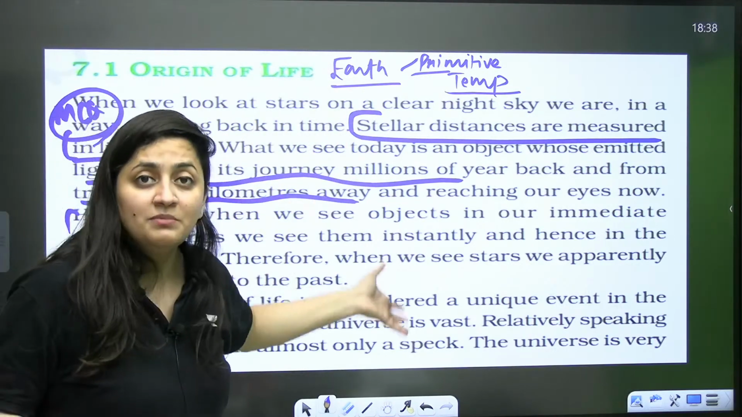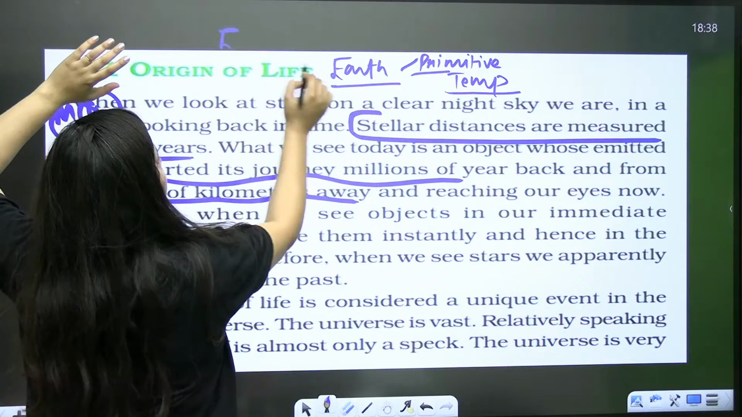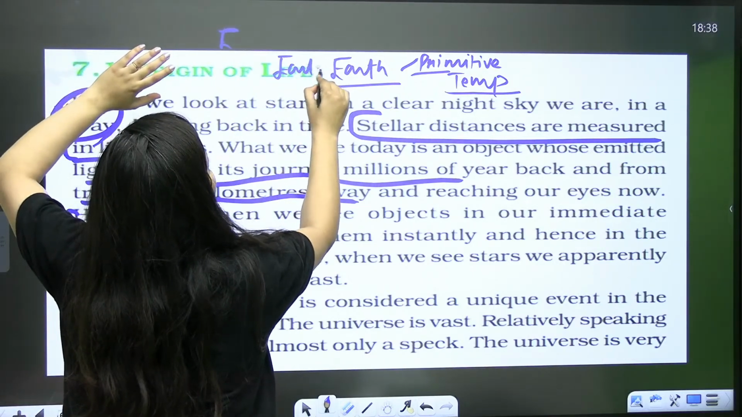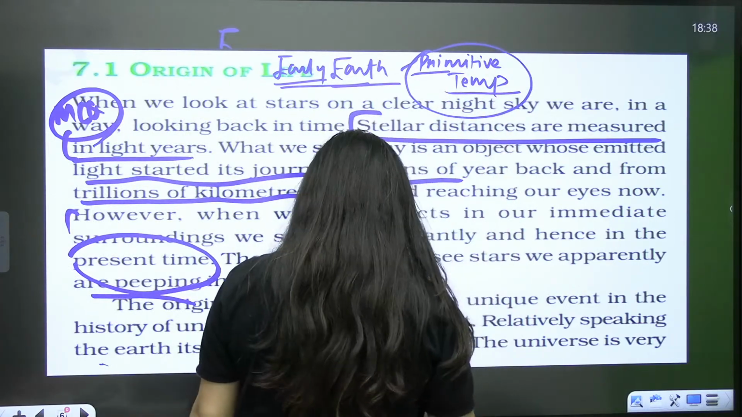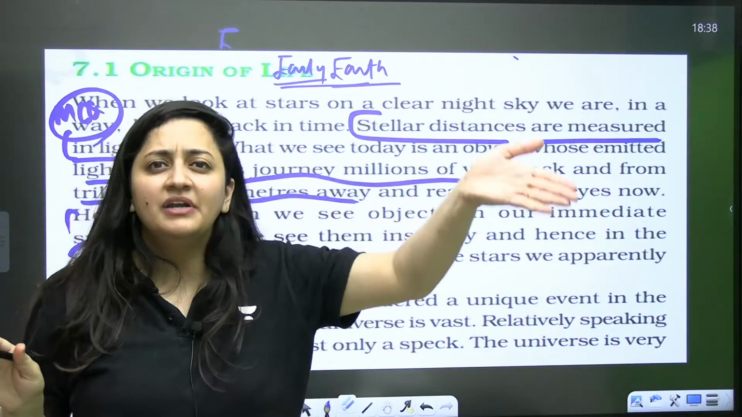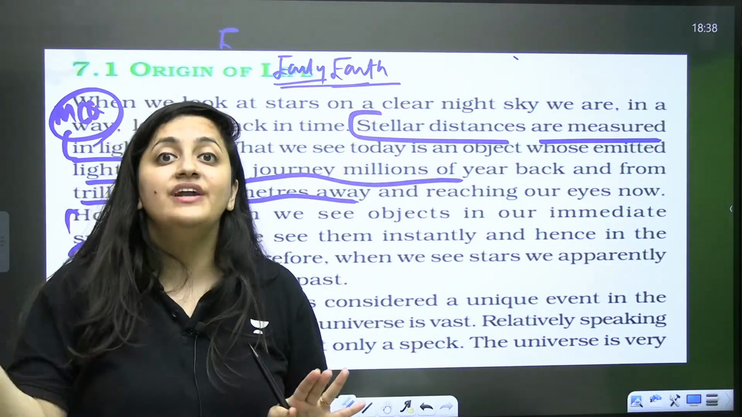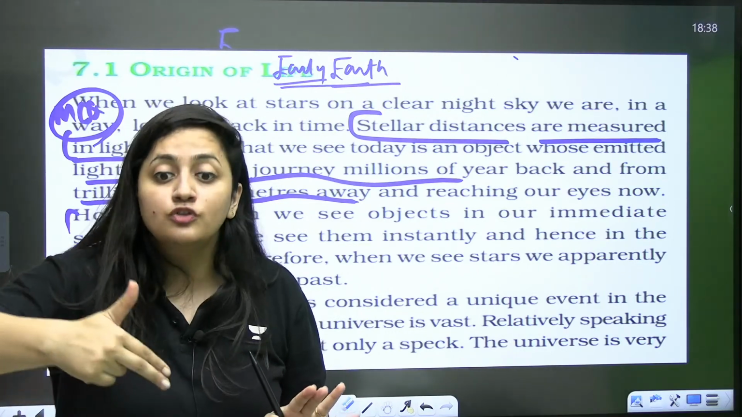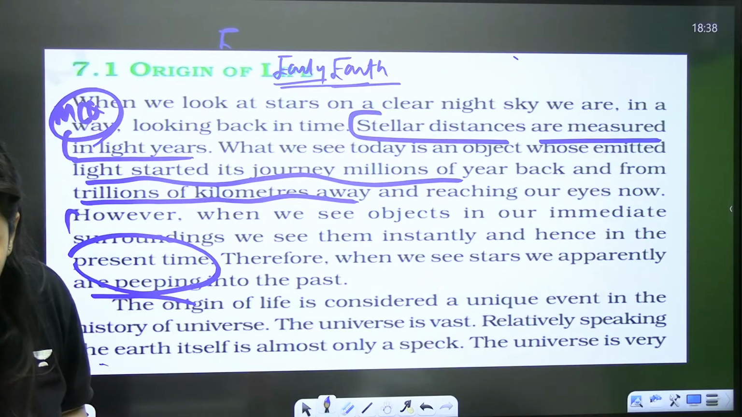So initially no atmosphere was there. In early Earth, when you talk about the early Earth, no atmosphere was there. And then when you talk about the primitive Earth, a kind of reducing type of atmosphere was there. Now it is oxidizing type. So this is also evolution, and this is what we are going to discuss now. Is that clear?